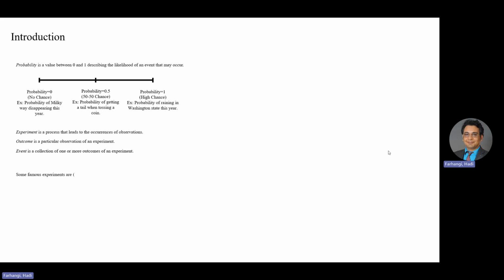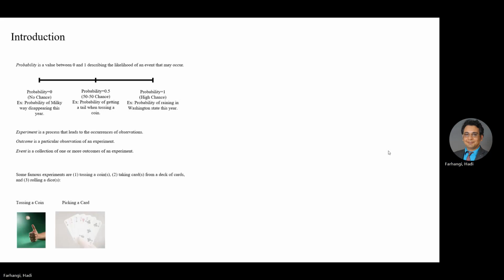Some famous experiments are 1, tossing a coin, 2, taking a card from a deck of cards, and 3, rolling a dice. Tossing a coin, the picture is here, picking a card, rolling a dice, and these are famous experiments that you will hear about in statistics and probability very often. Example, tossing a coin is an experiment. After it is complete, one can observe what is the result.